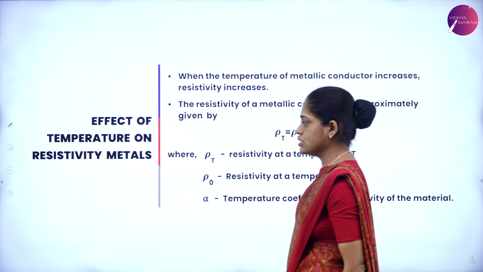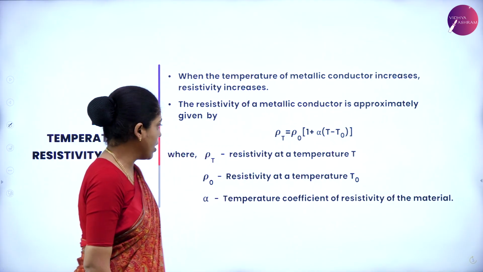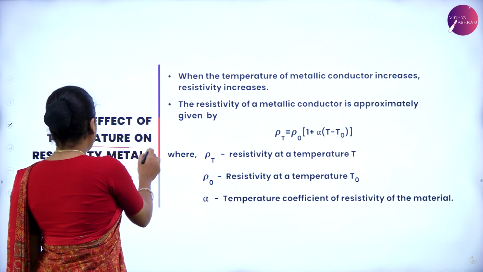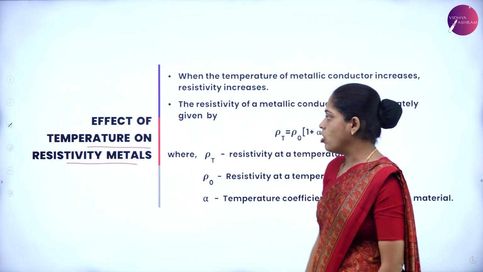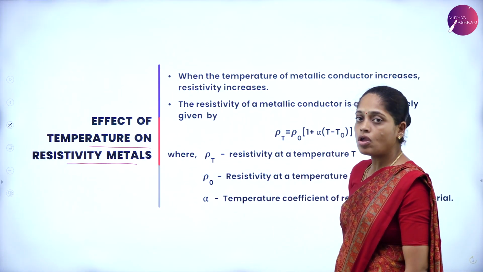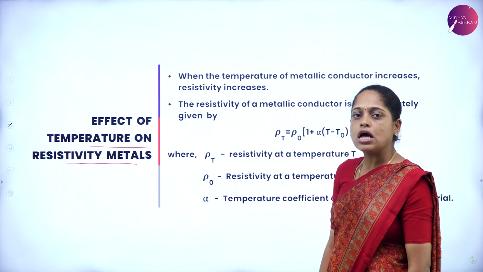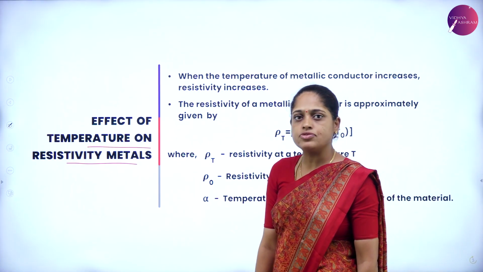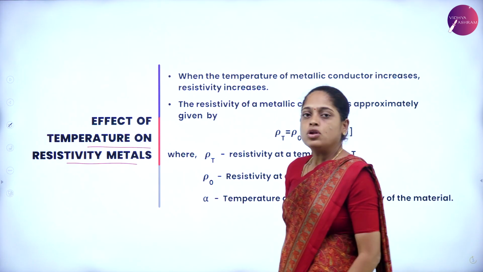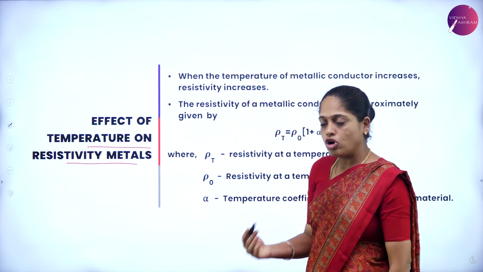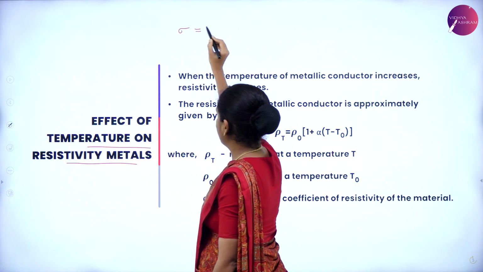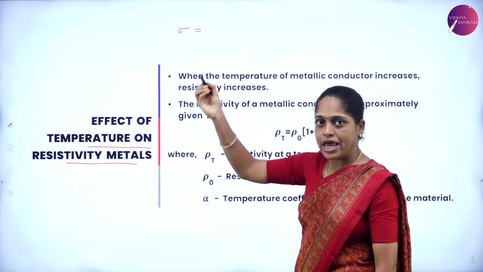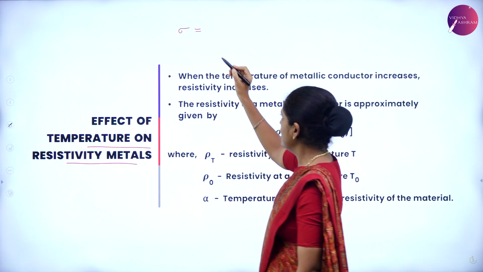Now let us discuss the effect of temperature on resistivity. Or let us discuss how the resistivity varies with temperature. To know the effect of temperature on resistivity, I consider the expression of conductivity. We have derived this in a previous session.